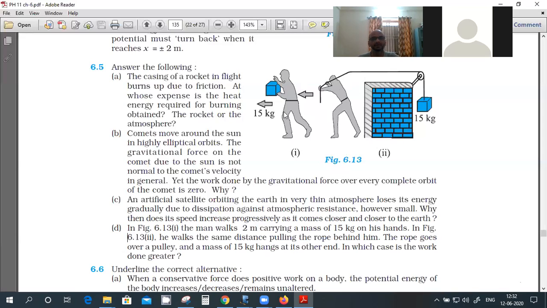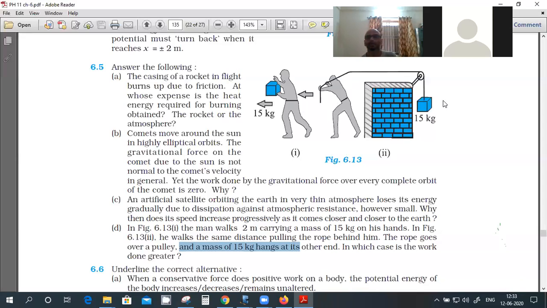Because the whole vertical compressing force is 15g. Here it is 15g sin theta, and this hand pulling is 15g cos theta. But by the conventional definition of work done, here the work done is 0, and here the work done is something. You can understand the work done is 0 because the potential energy is the same, because the height is not changing for the 15 kg. In the second case, the potential energy is increasing.